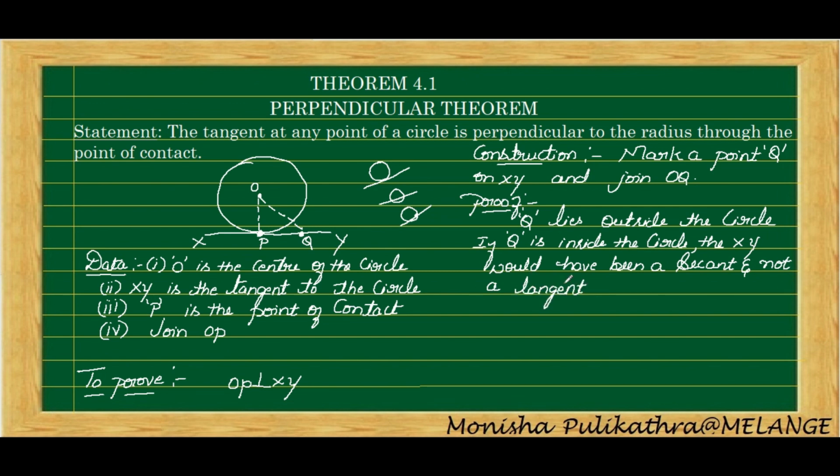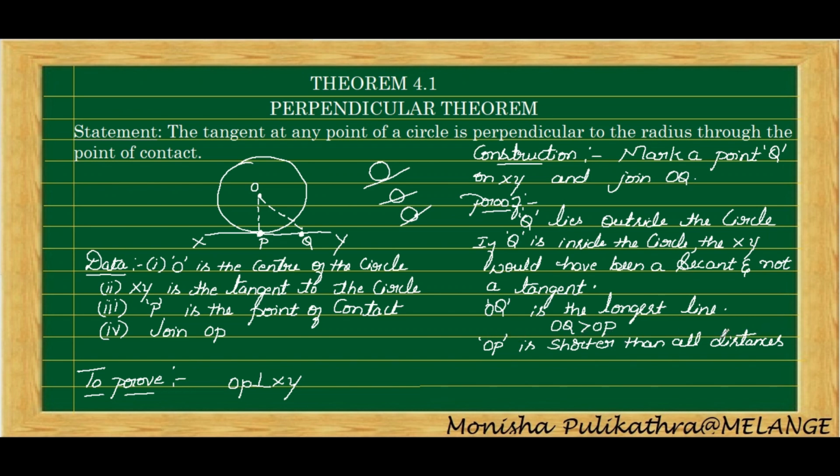Q is outside the circle, right? Therefore, OQ is the longest line. So OQ is greater than OP. Then OP is shorter than all the distances.